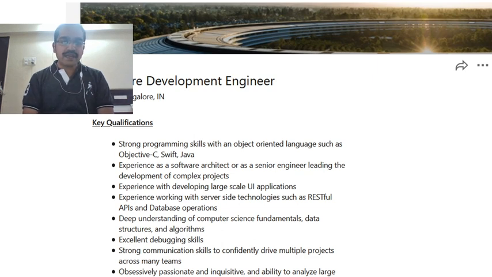From their point of view also, they have mentioned a candidate should have deep understanding of computer science fundamentals, data structures and algorithms.